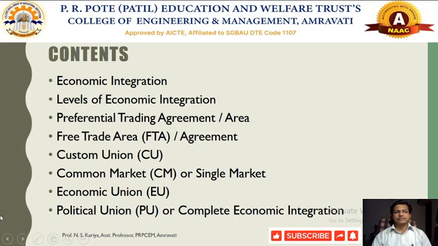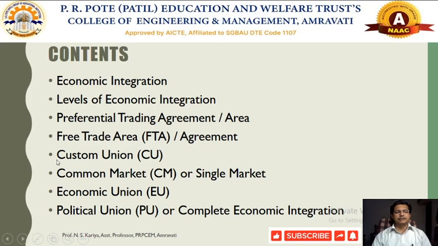The first type of integration is called preferential trading agreement or preferential trading area. Another one is free trade area, called FTA or free trade agreement.